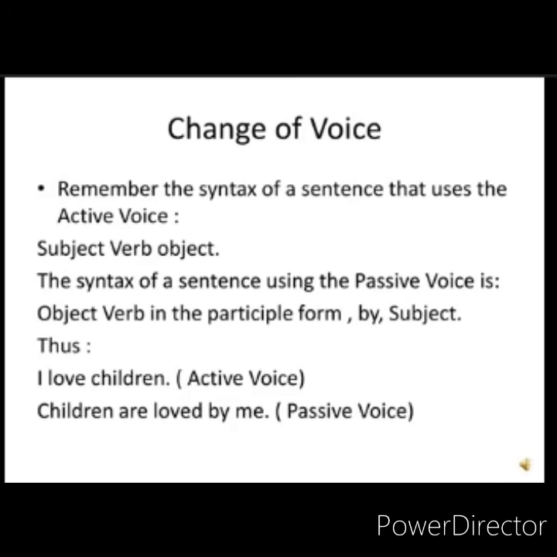Another lesson that we've been doing since our junior classes is change of voice. Remember, the syntax of a sentence that uses the active voice is subject, verb, object. And the syntax of a sentence using the passive voice is object, verb in the participle form, by, subject. Thus, I love children, active voice. When we make it passive, it turns into children are loved by me.